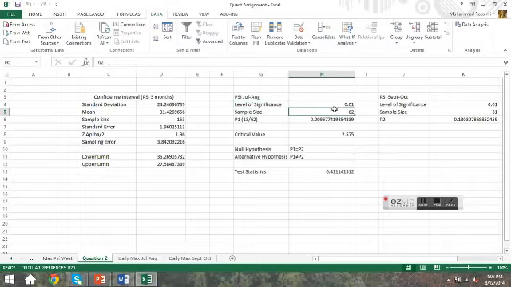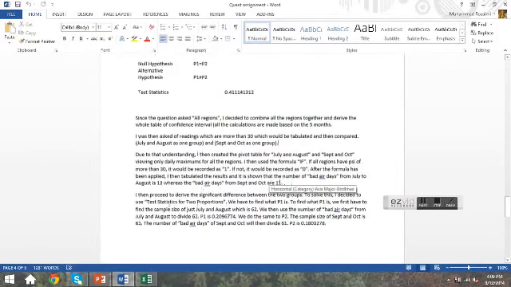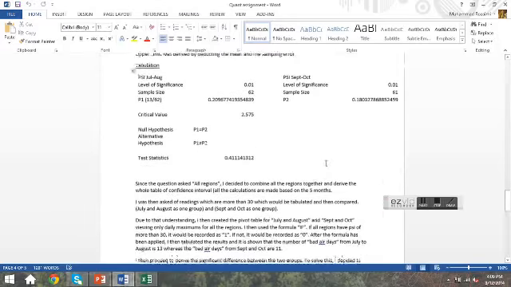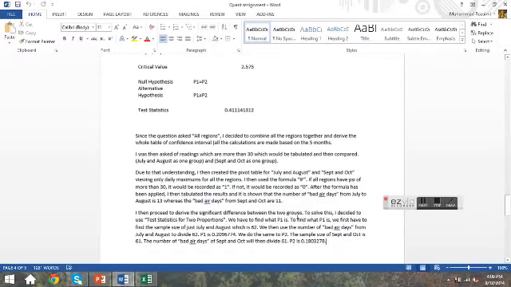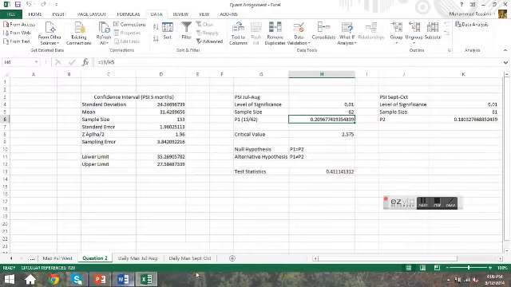And then moving on to the level of significance. The significance level is 0.01 as the question stated, which means the confidence interval is 99%. And then the sample size is 62 because this is just July to August. And then we got this, because how do I get P1? We are using the formula for the test statistic for two proportions, and so we have to look for P1 and P2, and P1 turns out to be this number, because we have to take the sample size and divide it.